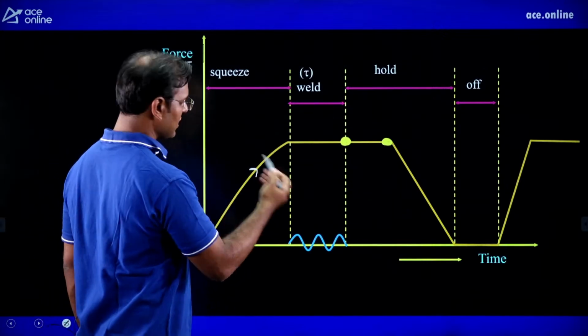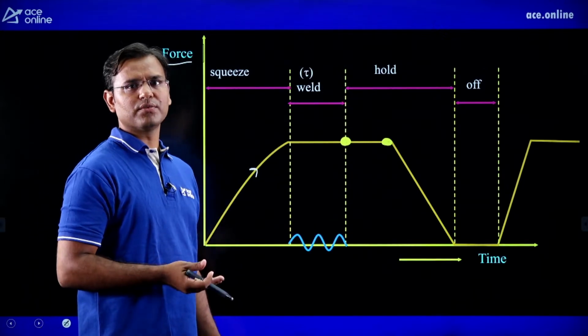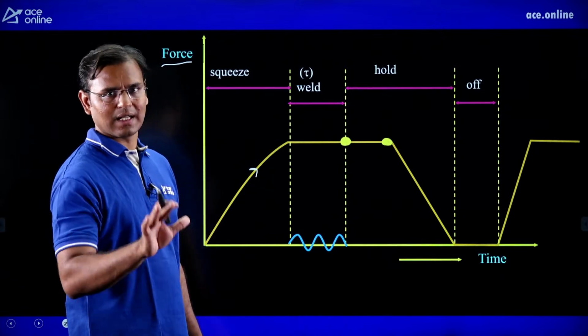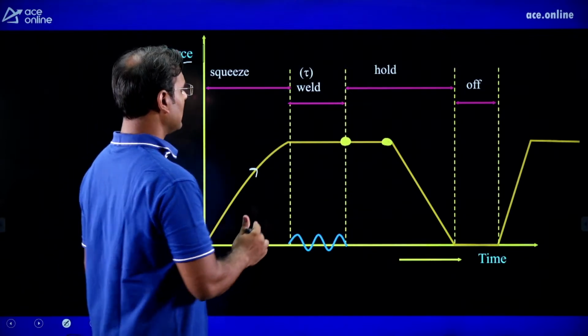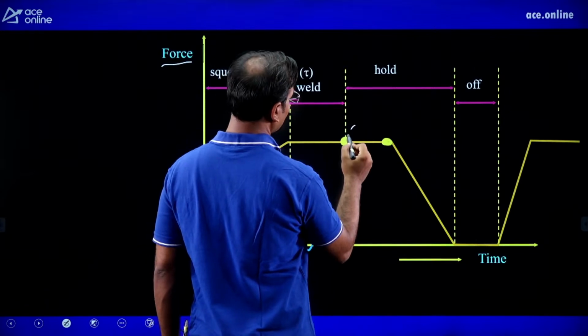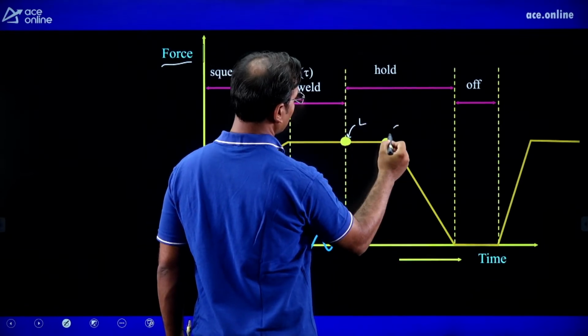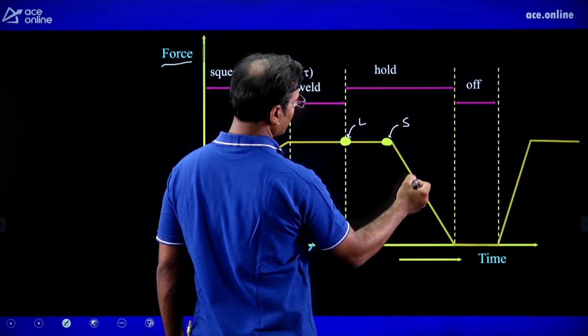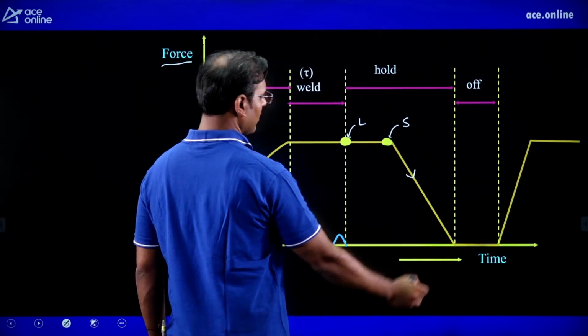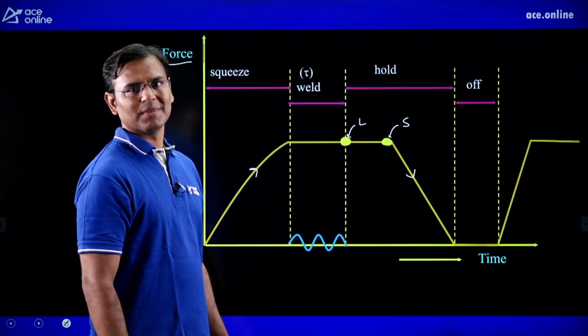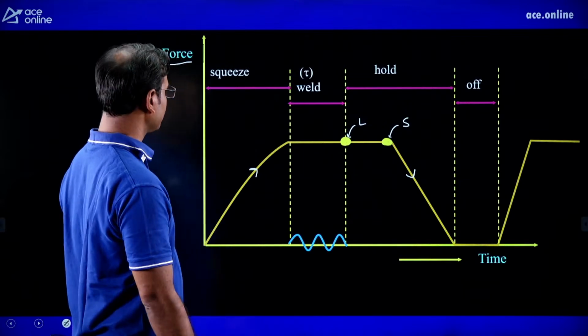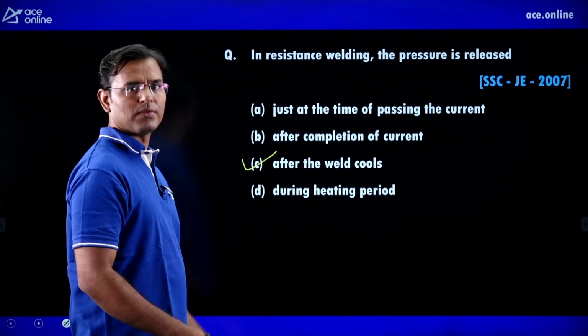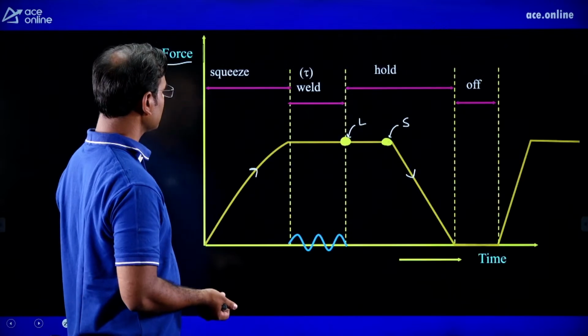First there is squeeze time. Squeeze time means the electrode is giving force on both the sheets, and that time is known as squeeze time. And this is the weld time, and here we get the liquid, and when that liquid is converting into solid, you can see the force is removed, meaning the electrode is removed. Hence the correct answer is after the weld cools.